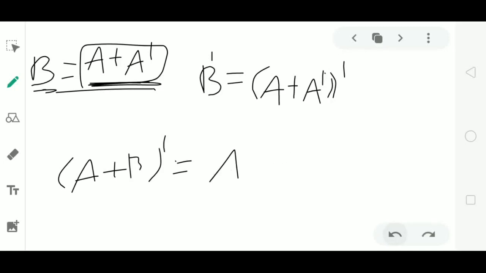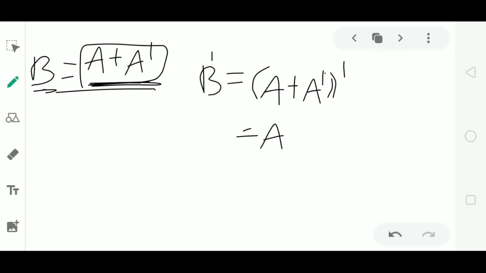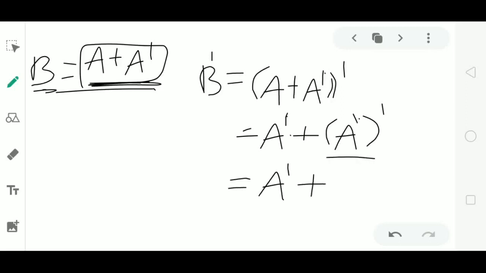By using this third property, we can write A plus A dash whole dash as A dash plus A dash whole dash, taking the transpose separately for each of the terms, keeping this A dash as it is. In the second term we have A dash whole dash. Again, by the first property of transpose of a matrix, A dash whole dash is always equal to A.